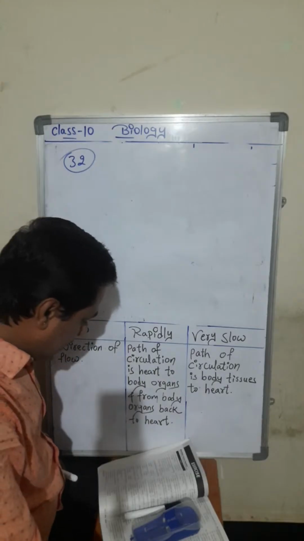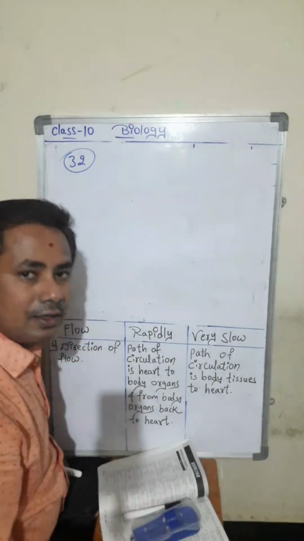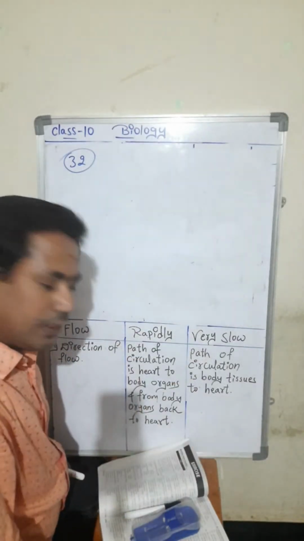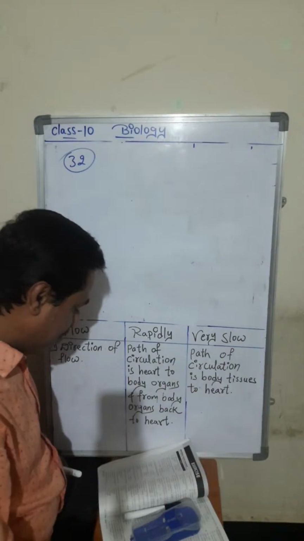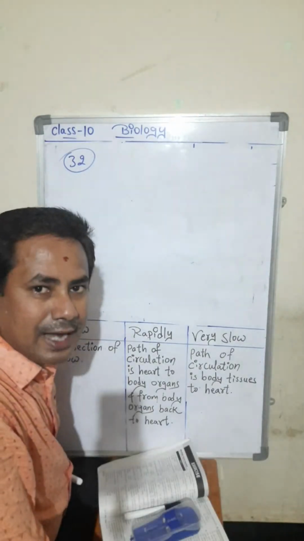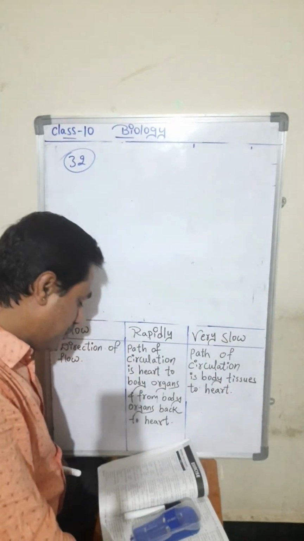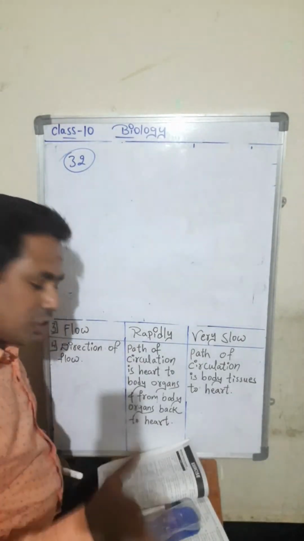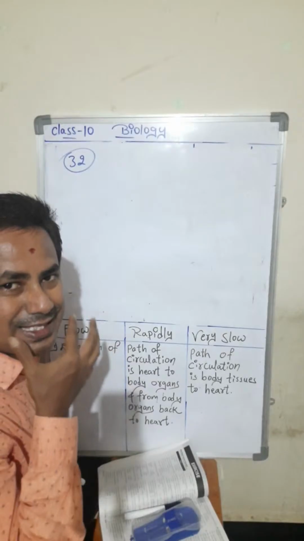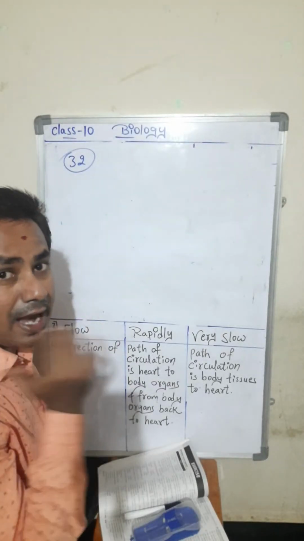Which of the following is not a salivary gland? While explaining I have told you. Sublingual gland, lacrimal gland, submaxillary gland, parotid gland. Once again I will repeat the question: which among the following is not a salivary gland? In salivary glands there are three types.